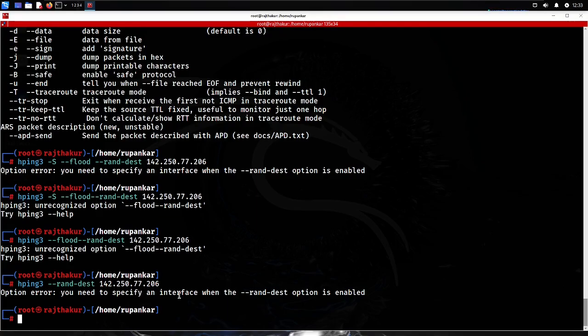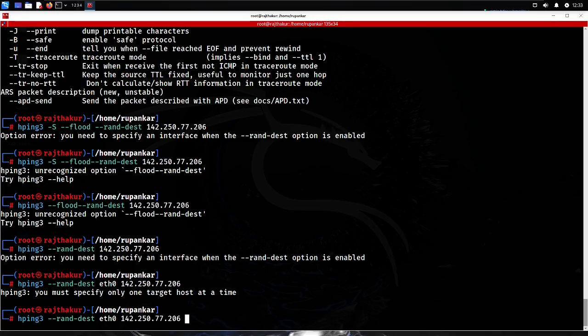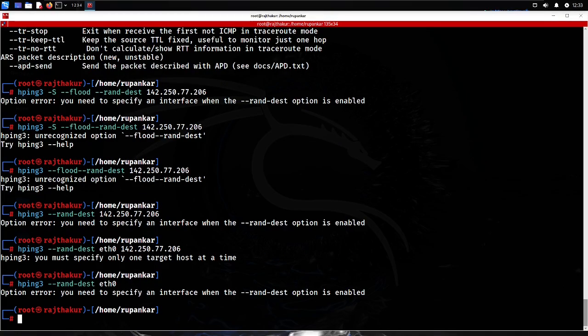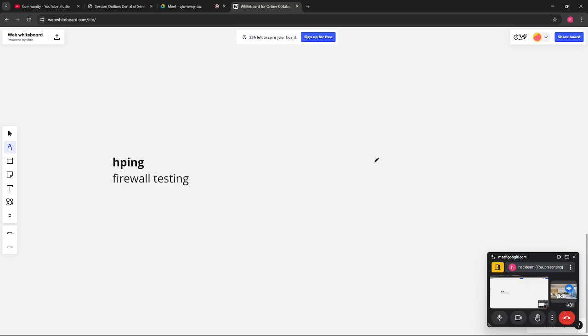Okay, you need to specify the interface also. My interface might be eth0 here. I'm just assigning eth0. Okay, one target at a particular time. So let me remove the target and only go with eth0 right now. Okay, so this command is not working for random port. Random port targeting is not working over hping. You can try it on your own. It might be working at a particular time.